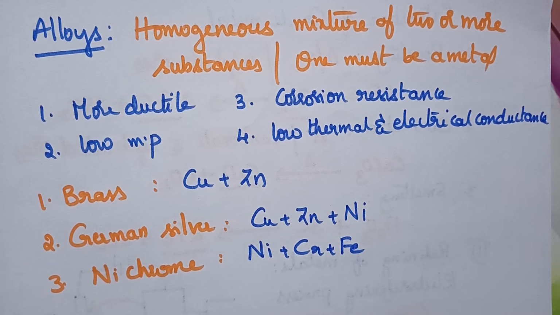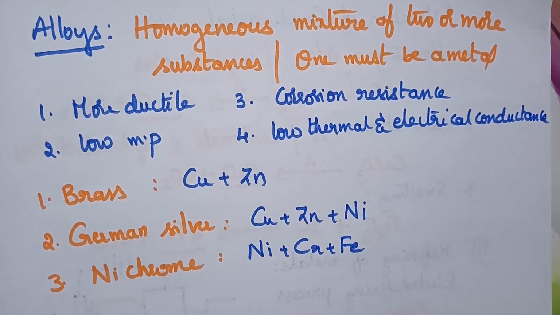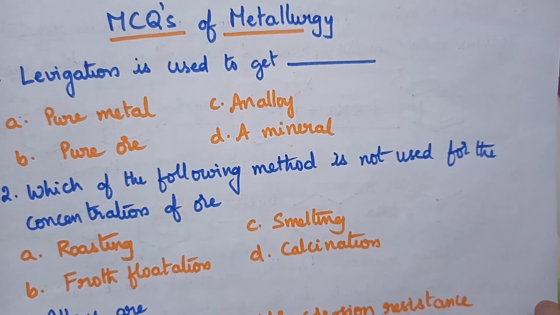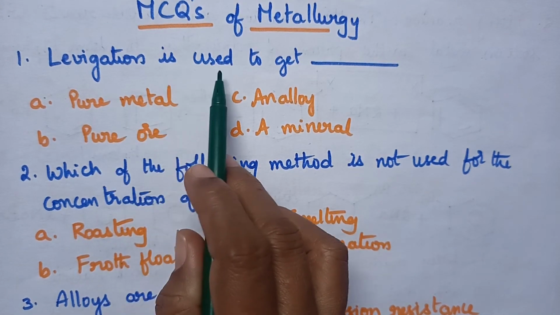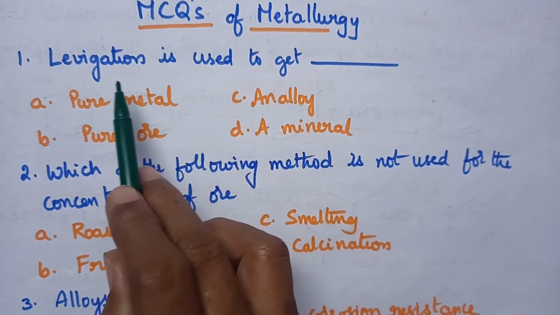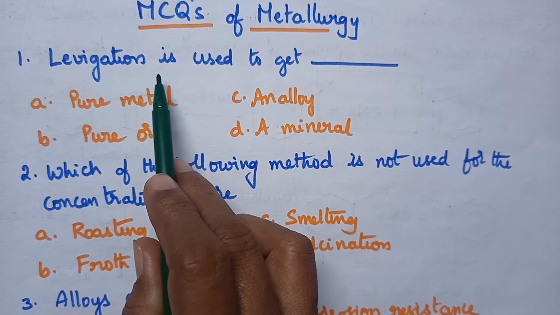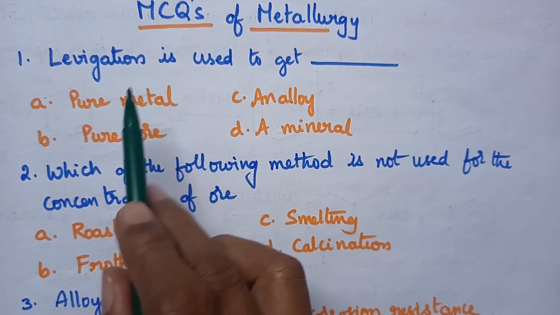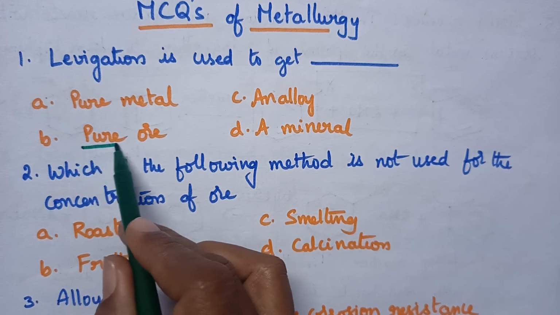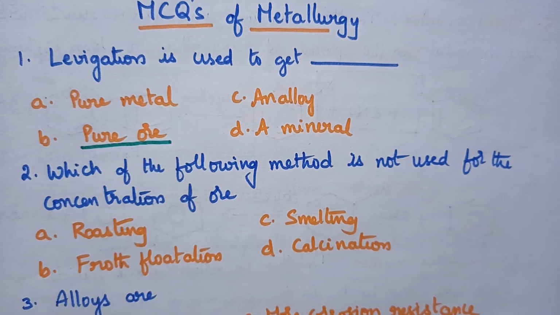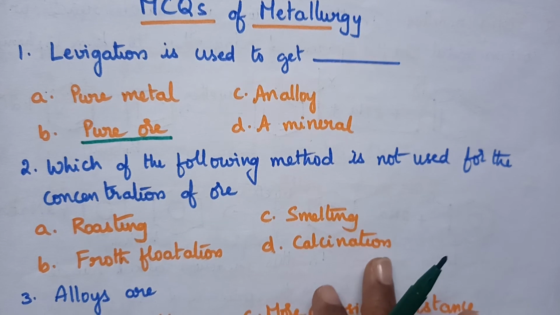So now let us discuss multiple choice questions based upon metallurgy. Coming to the multiple choice questions, levitation is used to get. Levitation is one of the concentration methods in which we get the pure ore. So levitation is used to get pure ore.